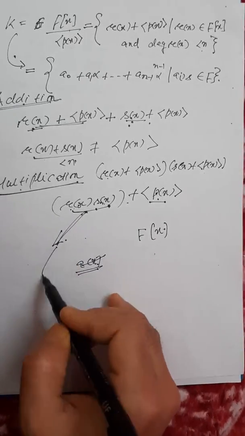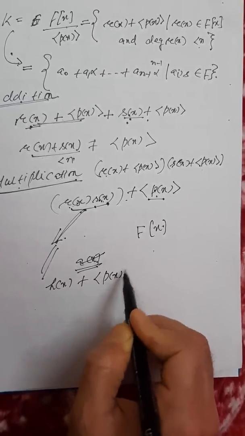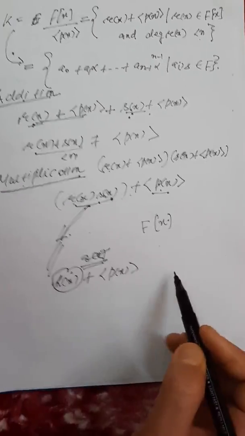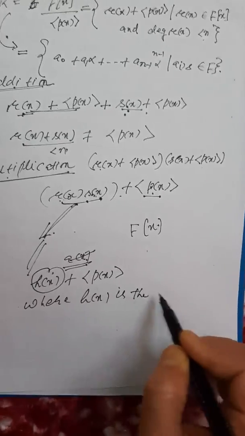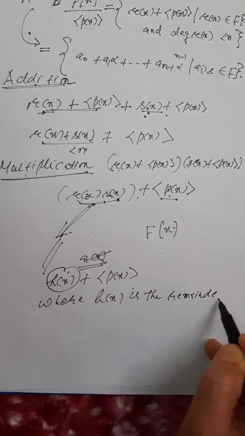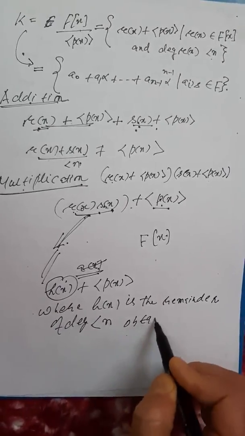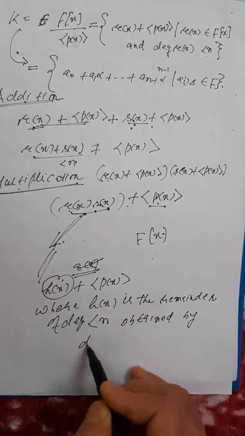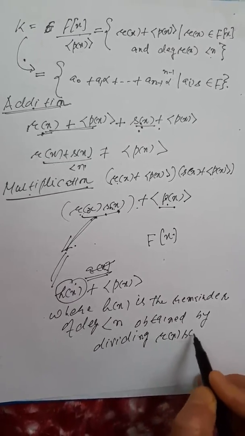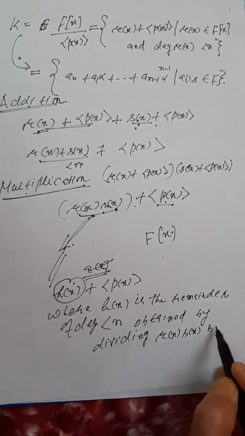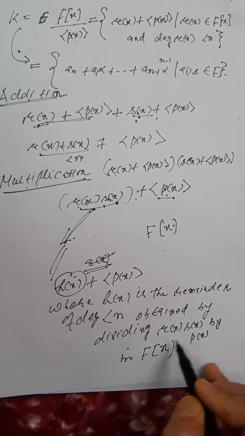So it would be h(x) plus the ideal generated by p(x), where h(x) is the remainder of degree less than n obtained by dividing r(x)s(x) by p(x) in F[x]. So remember this rule.